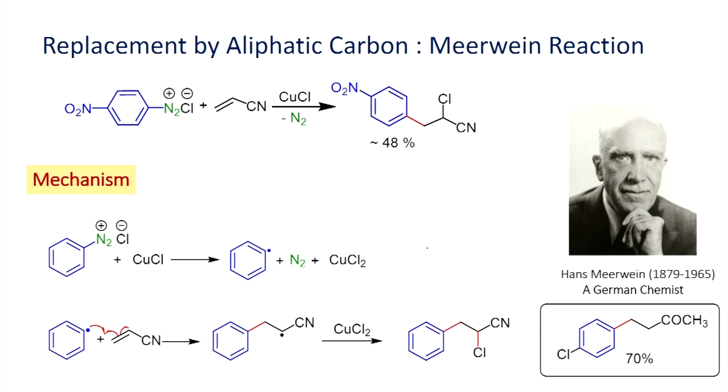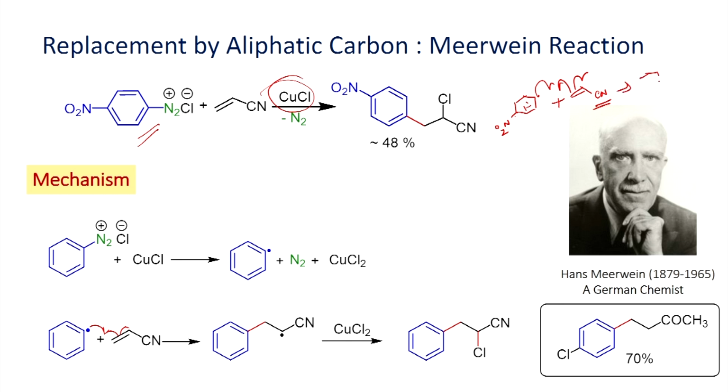The next example is the Meerwein reaction, where, as we have seen, here also the diazonium salt, when you react with copper chloride, for example, can undergo reaction, and you will be able to form the corresponding radical as the intermediate. Once you form the radical, this radical can undergo reaction. For example, in this case, the reaction of acrylonitrile is shown, which can undergo addition reaction.